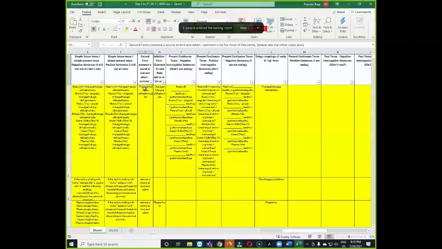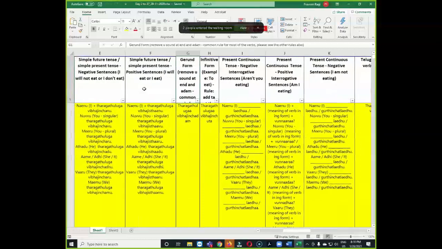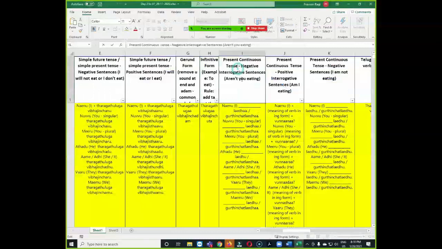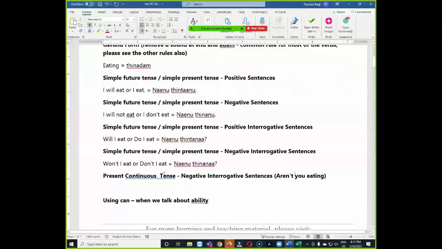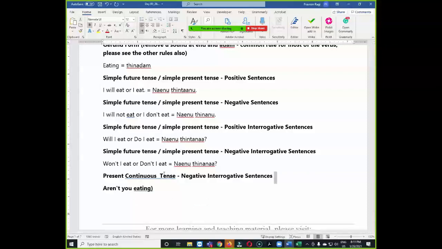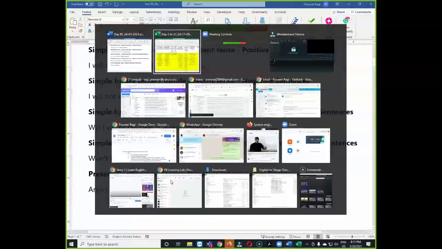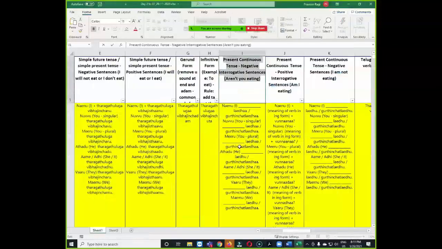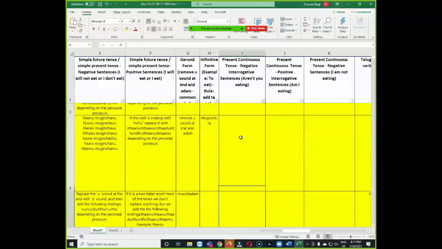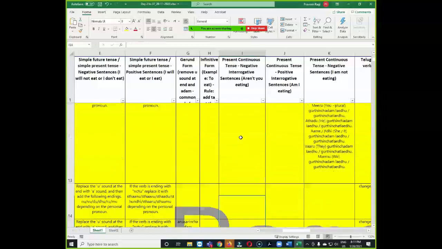I already copied the gerund form and infinitive form also. Let us copy this one. Present continuous tense. So the example sentence is, aren't you eating? Can somebody tell me the meaning of aren't you eating? Okay, let us take from here. If you look at these sentences, nenu or nuvu, then we need to add the meaning like gerund form, then leda.